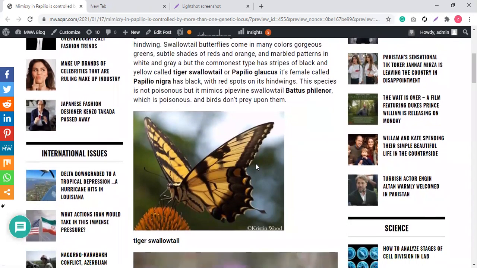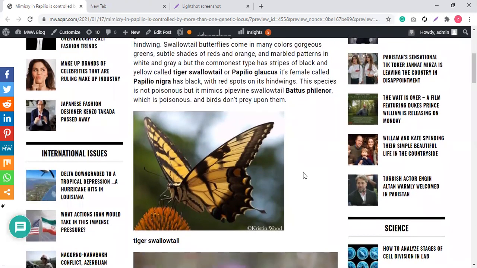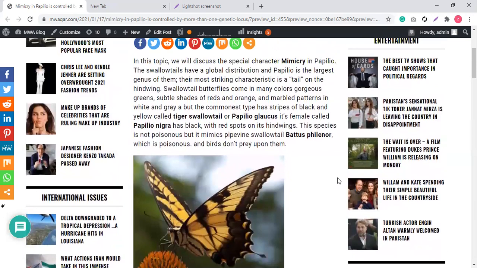So you see this beautiful butterfly, it has tiger-like wings. Basically, this is mimicking the skin of the tiger to avoid predation, because if a bird or any other organism sees it from afar, it may assume that there might be a tiger present here, sitting over some grasses or somewhere else. All right, so it's the female.